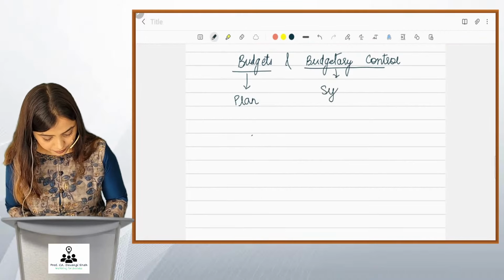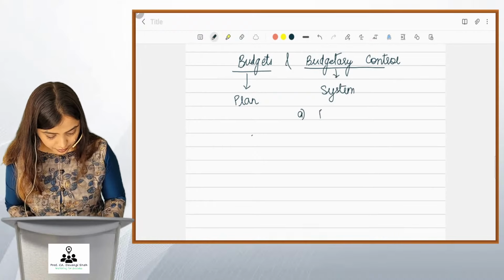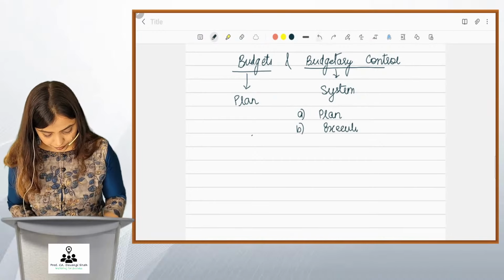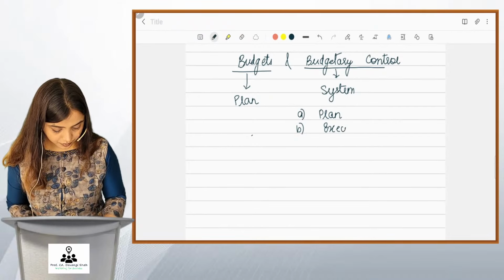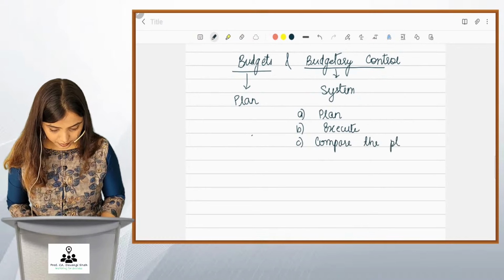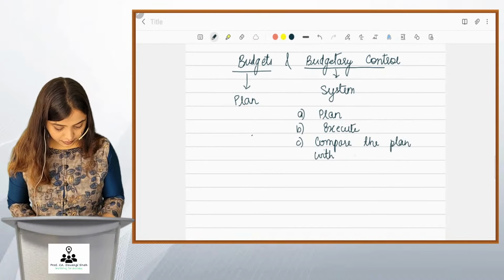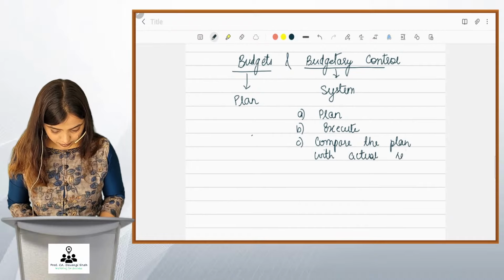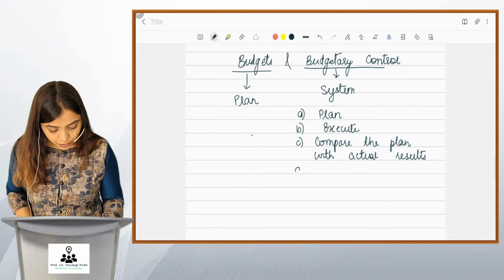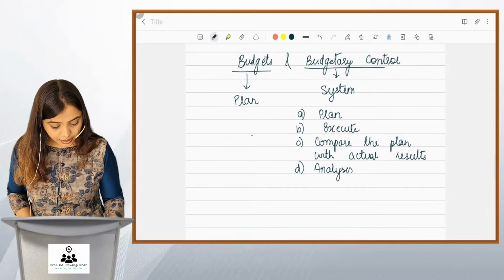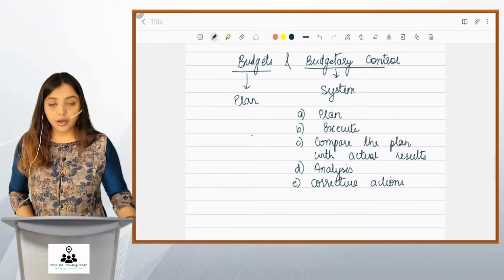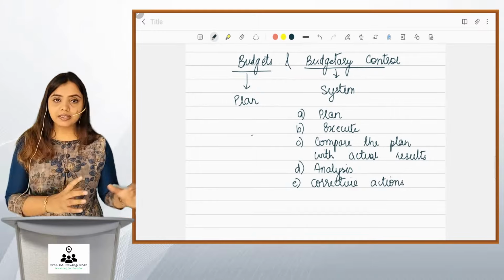It is a system where we first plan, then we execute, then we compare the plan with actual results, and friends, after comparison, what we do is analysis, and then we take corrective actions wherever necessary. Okay, so this is budget and this is budgetary control.